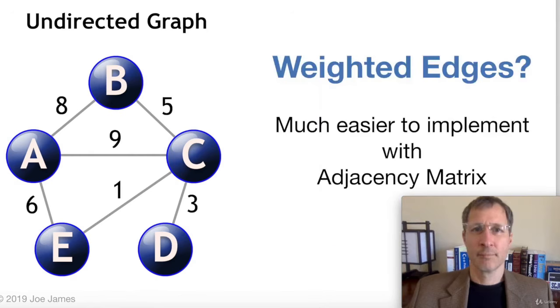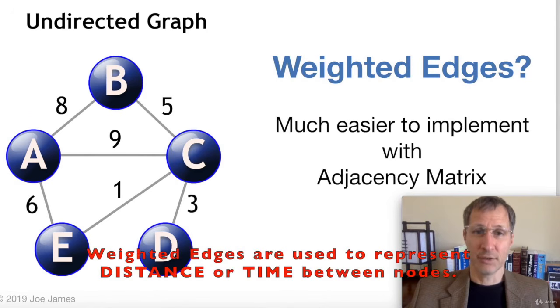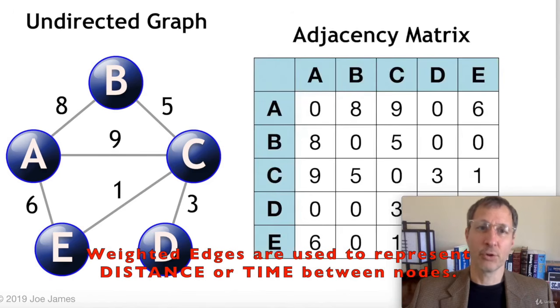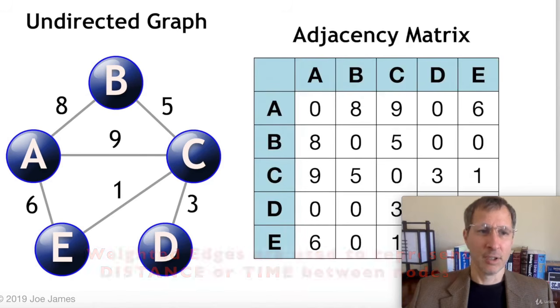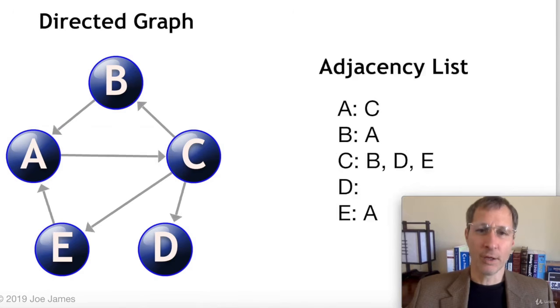so each vertex doesn't have to remember its own neighbors. Now, if you have weighted edges, it's much easier to implement this with an adjacency matrix. Why? Because instead of putting just a 1, you can put the weight in the matrix. In an adjacency list, you'd probably have to put a tuple, which includes the weight. In a directed graph, it's fairly easy to implement in either one of these.